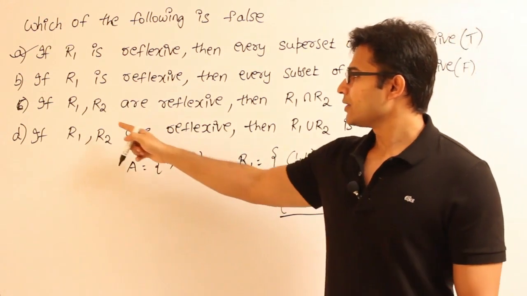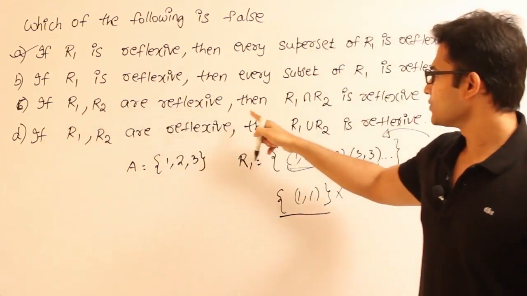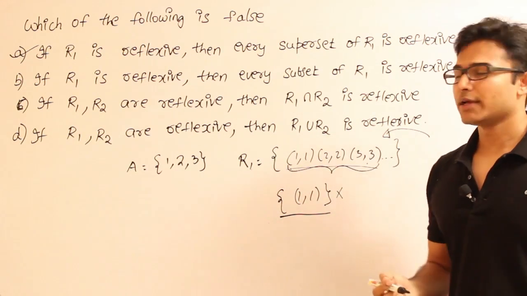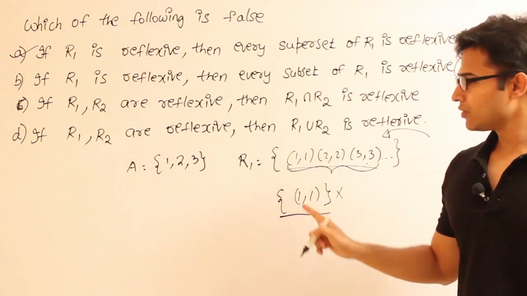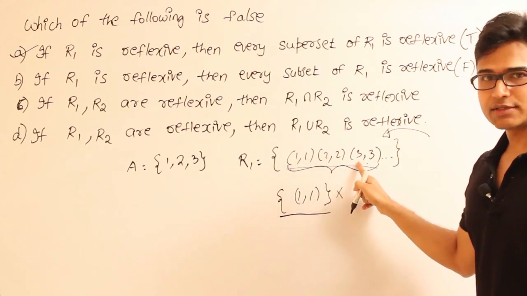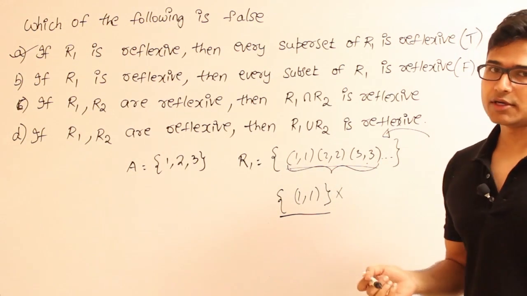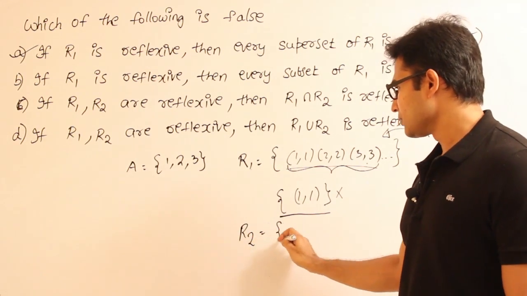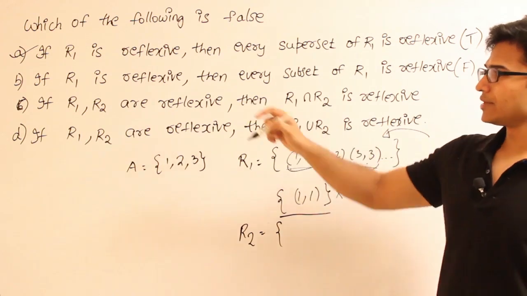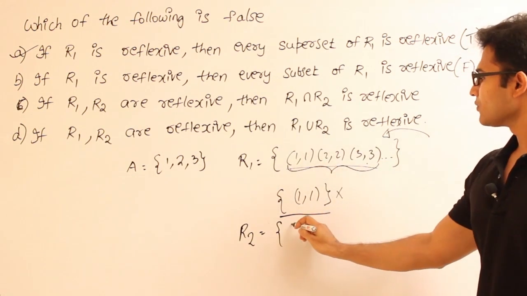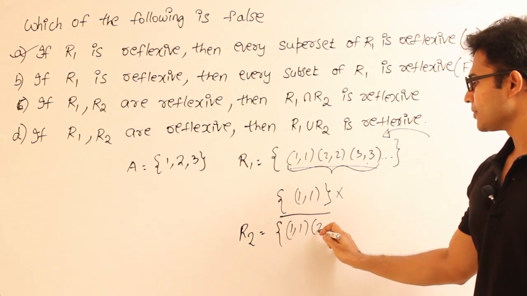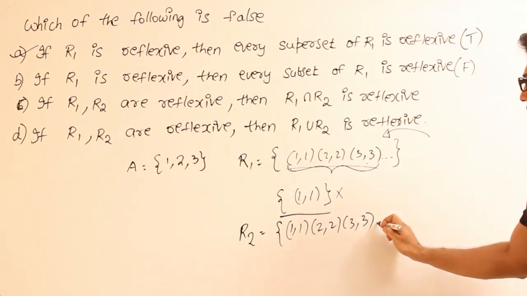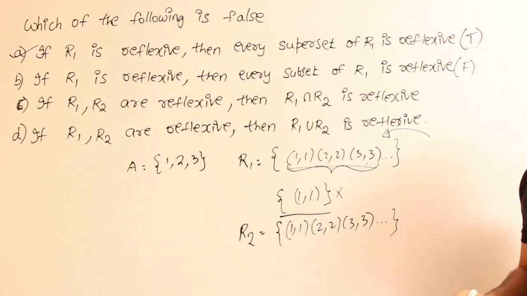Let us say they are saying that R1 and R2 are reflexive, then what do you think about R1 intersection R2? That is what they are asking. If R1 is reflexive, we know that it will definitely contain diagonal elements. Along with that, it may contain other elements, right? And now R2, if R2 is also reflexive, therefore R2 should also contain diagonal elements (1,1), (2,2), (3,3), and along with this it may or may not contain other elements as well.